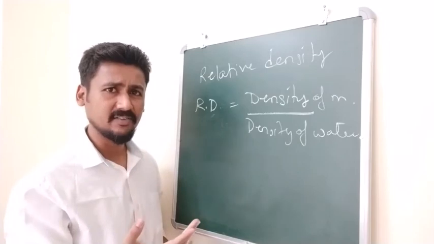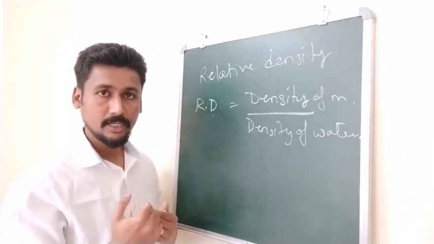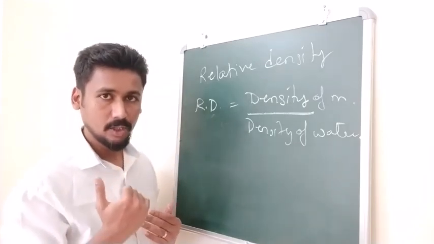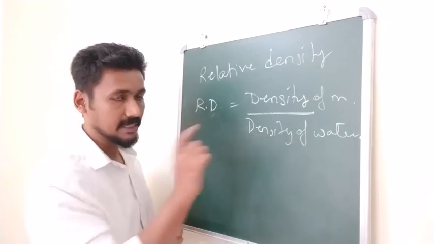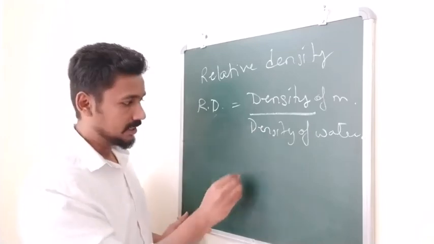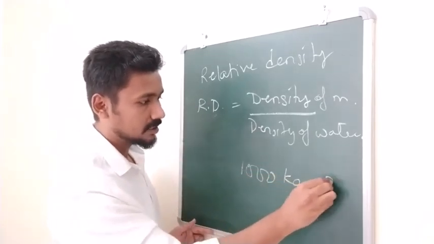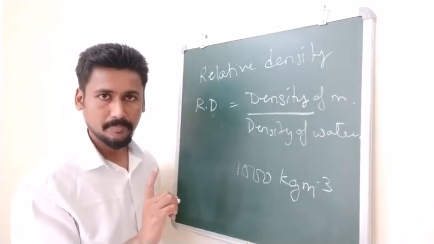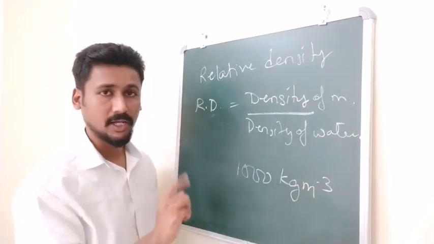Now, why do we find relative density? So that we can compare between two objects, correct? So based on relative density, we can say whether one object has high density or low density, because we are comparing them with the same value, and that is the density of water. And another thing, remember, the density of water is 1000 kg per meter cube. Okay, that is the density of water. It is a fixed value. So you can find out the relative density of any material by using this particular formula.